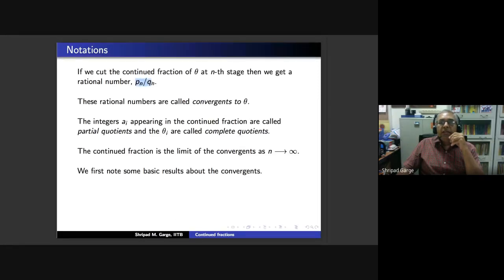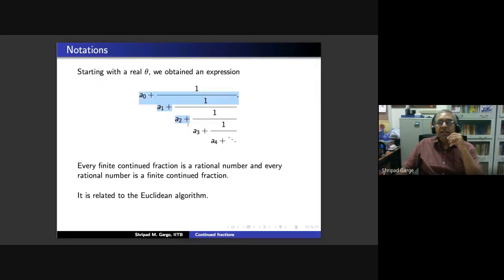So with these two things, what we observe is that if I cut my continued fraction at the nth stage, we are going to get a rational number, and we call that Pn by Qn. So I cut it, say, at the 4th stage, which is going to be a0, a1, a2, a3. Then I get a rational. I will call that rational P3 by Q3. My first rational is P1 by Q1, where P1 is a0 and Q1 is 1.